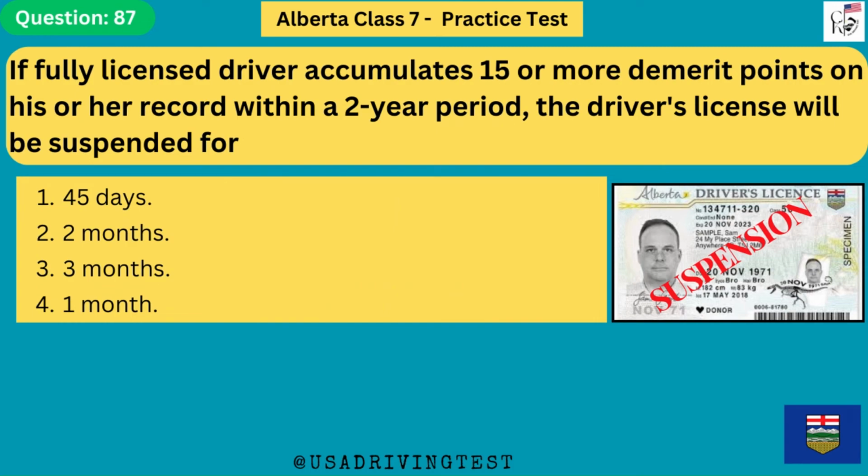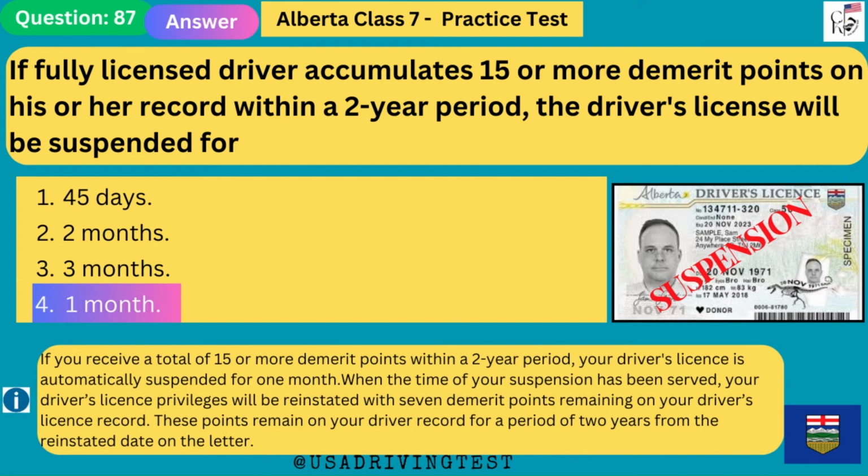If a fully licensed driver accumulates 15 or more demerit points on his or her record within a 2-year period, the driver's license will be suspended for 1. 45 days. 2. 2 months. 3. 3 months. 4. 1 month. The answer is 4. 1 month.